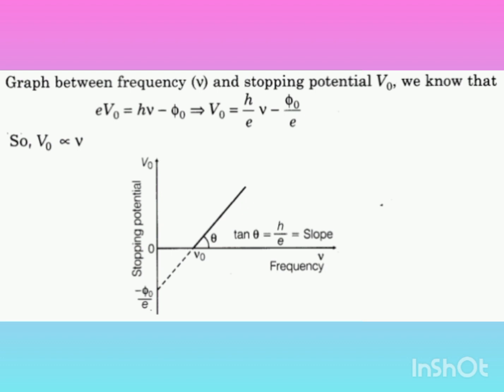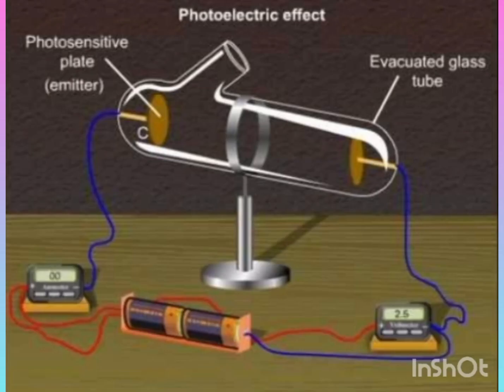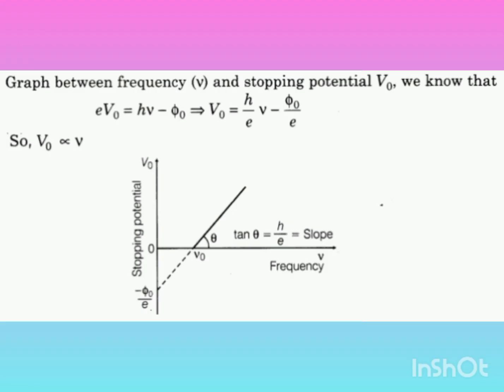So the interesting story is that to disprove Einstein, there was a scientist by the name of Robert Millikan in 1906, just 1 year after Einstein's hypothesis of the photoelectric effect. He started performing different experiments, just to show that the value of h obtained from this equation would not match the actual value of the Planck constant.